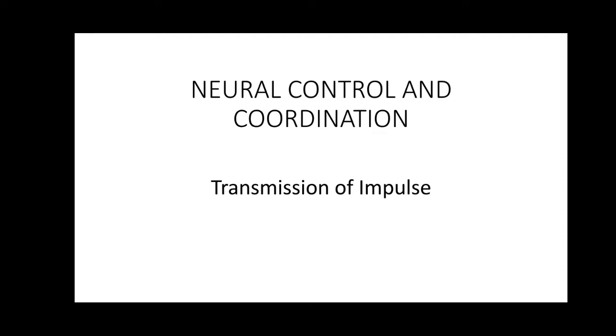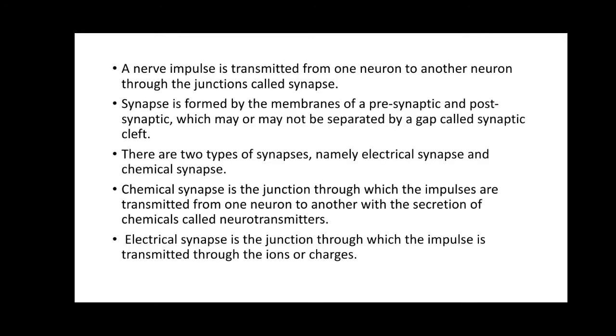So once the impulse is moving across the axon, how will this impulse be transmitted from one neuron to another neuron? Mainly you are studying the transmission of the impulse from one neuron to another neuron in this topic. Here the nerve impulse is mainly transmitted from one neuron to another neuron.